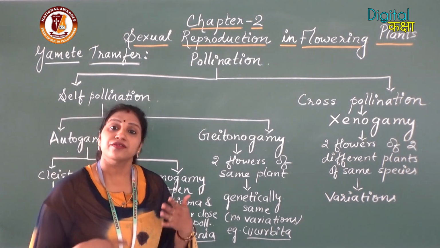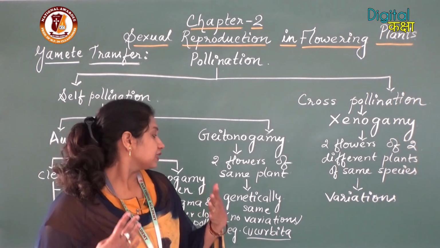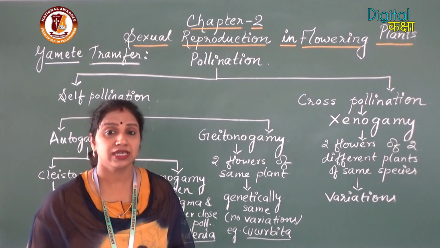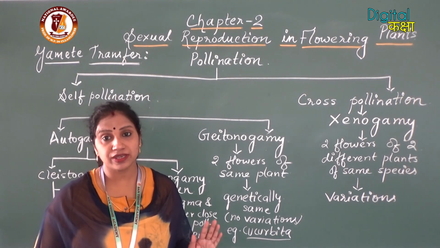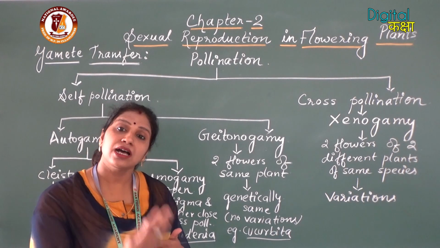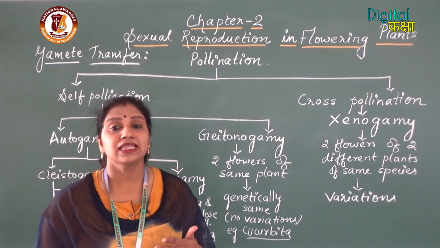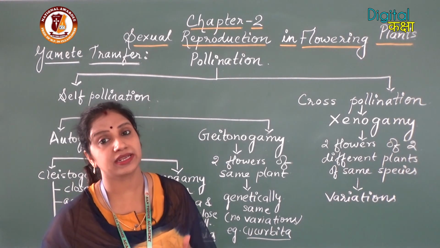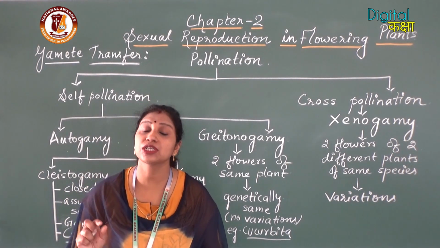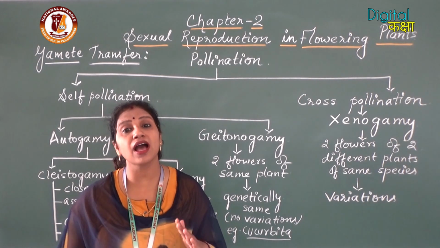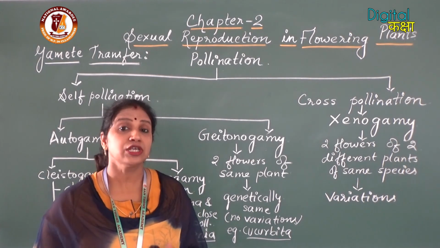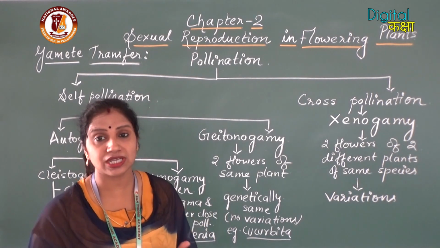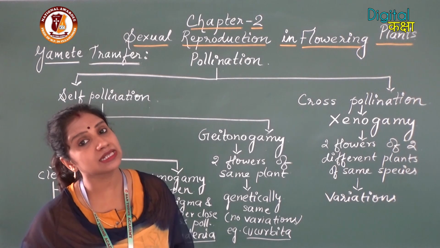Here, as the flowers belong to the same plant, there are no chances of variation, and the offspring, or the next generation, will be entirely the same as the parent plant, as the plant remains the same; only the flowers are different. So there are no chances of variations in the next generation.